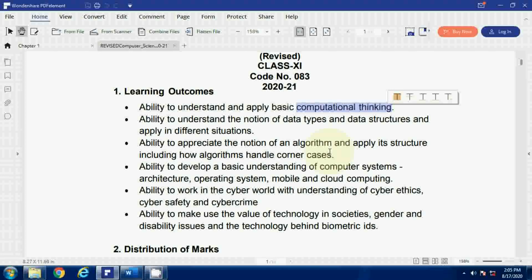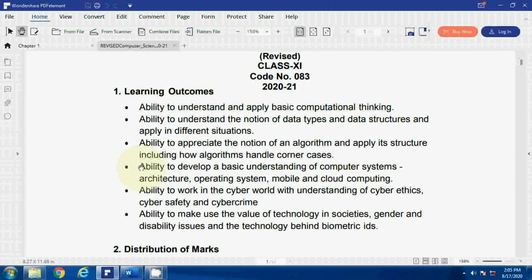Second is ability to understand the notion of data types and data structures and apply them in different situations. We will cover what the data types are. A few of them I have already explained in my programming series, so you can watch and learn. Ability to appreciate the notion of an algorithm and apply structure, including how algorithms handle corner cases. That also we will discuss when that chapter starts. Ability to develop a basic understanding of computer systems architecture, operating system, mobile and cloud computing. So these concepts are also included.